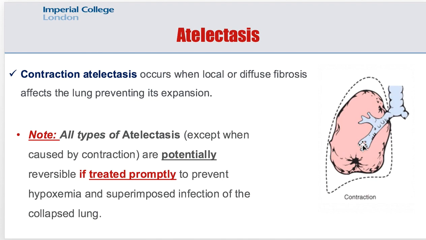Please note that all types of atelectasis, except contraction atelectasis, because it is permanent fibrosis, are potentially reversible. And why do I say potentially? Because you need to treat the patient promptly to prevent hypoxia and superimposed infections of the collapsed lung. If you treat promptly, preventing hypoxia and superimposed infections in the collapsed part of the lung, then this atelectasis is going to be reversible.